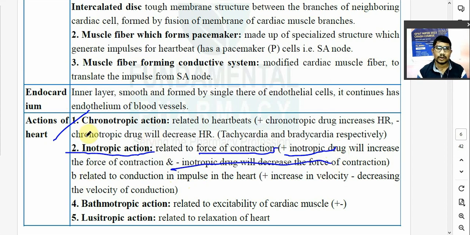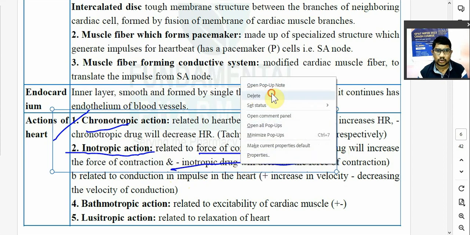Remember, chronotropic means heart rate. Positive chronotropic will increase the heart rate. Negative chronotropic will decrease that. Inotropic means related to the contraction, force of contraction, myocardial muscle. So positive inotropic drug will increase the force of contraction, and negative inotropic drug will decrease the force of contraction.